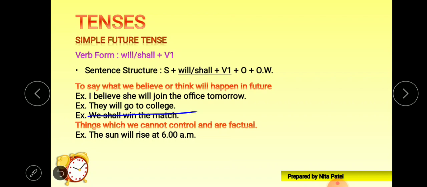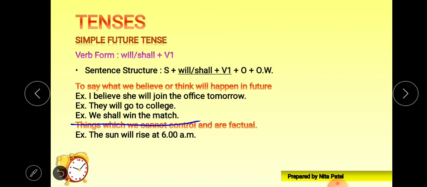We are talking about the future, that they will go to the college. Time is not described here, but it is in the future, of course. Not right now are they going to college, or they go to the college. They will go in the future to the college. Okay, we shall win the match. The result is not declared yet, but we shall win the match. So we are talking about the future.